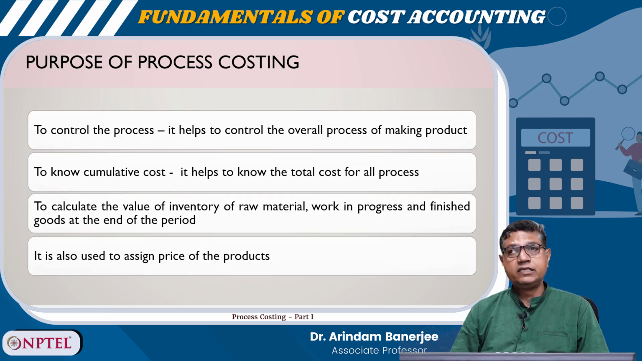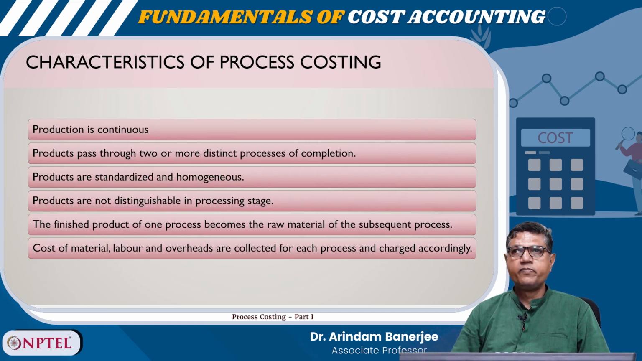So, what is the purpose of process costing? To control the process. It helps to control the overall process of making the product. To know cumulative cost, it helps to know the total cost for all processes. To calculate the value of inventory of raw material, work in progress and finished goods at the end of the period. It is also used to assign the price of the products.